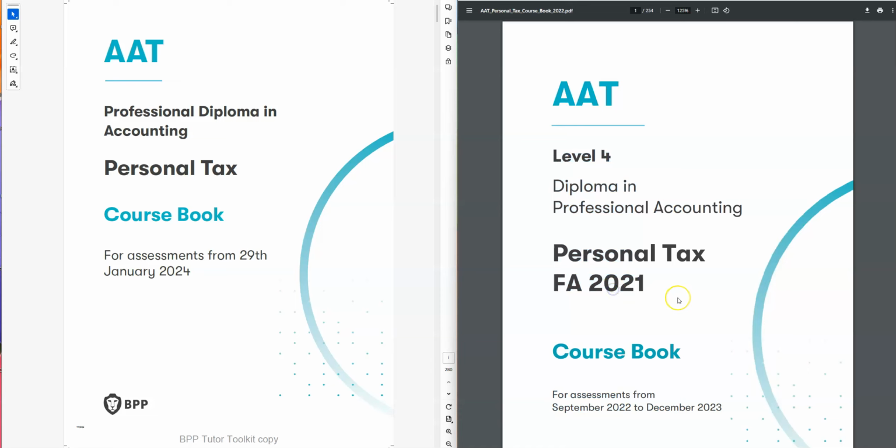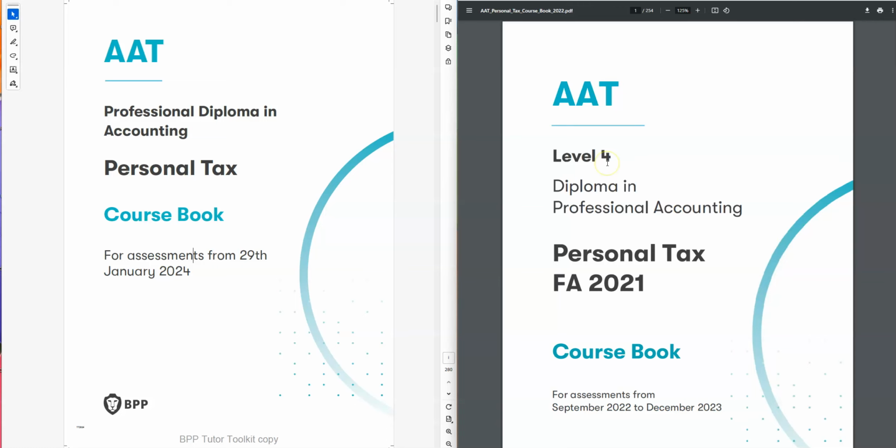On the right hand side you can see the personal tax. We have Financial Act 21, and the last exam we could do for that one was December 23, and from 29th of January 2024, from this year, they introduce Financial Act 23. So there is no Financial Act 22. After Financial Act 21 it moved to Financial Act 23. Normally AAT changed the Financial Act every year, but sometimes they could take a break and they could go straight away with the most updated one.